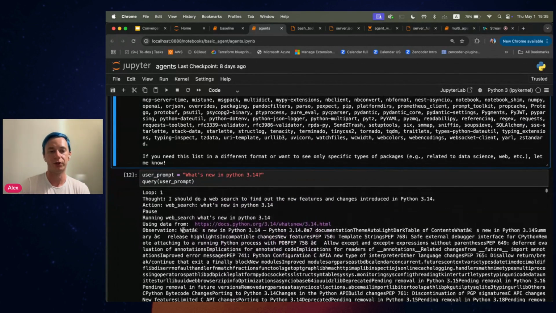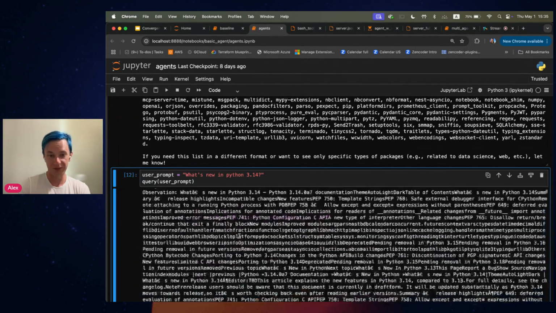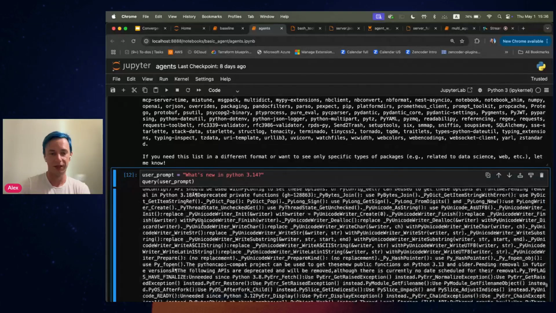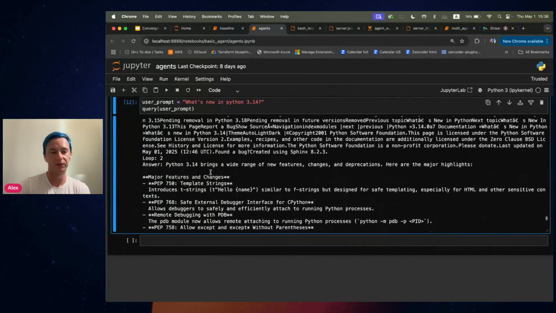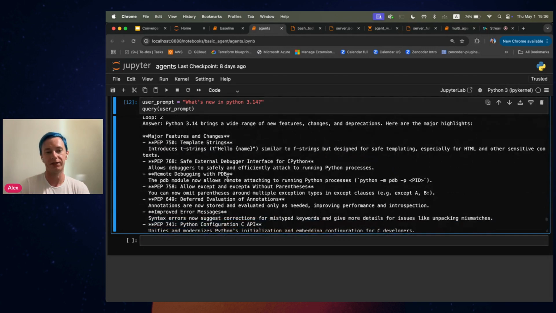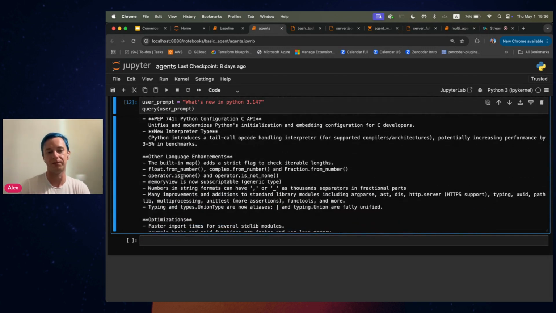It decided to do a web search over here for what is new in Python 3.14. And it got the answer, the observation, a lot of text from the website. Let me scroll all the way down. And somewhere over here, we should get the answer from the LLM itself. Yeah, over here, we got an answer with a nice little summary of what's new in Python 3.14 based on the web search the LLM performed.